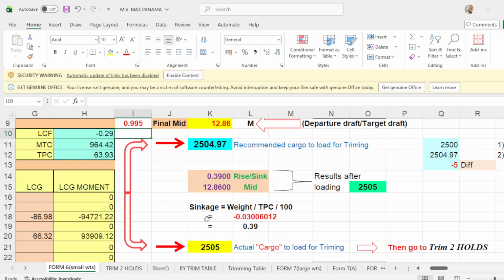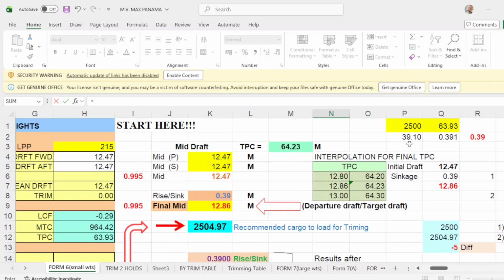So now, this is another way of getting the sinkage. That should be weight over TPC over 100. I'll prove it to you. What is your weight? Your weight is 2,500.